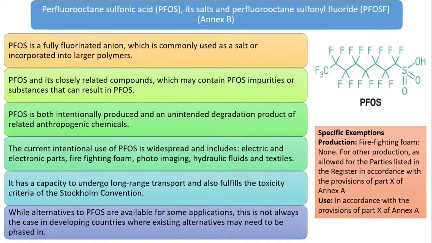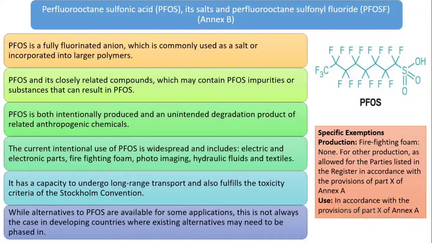Now, perfluorooctane sulfonic acid, its salts, and perfluorooctane sulfonyl fluoride. This belongs to Annex B. And this is a fully fluorinated anion, which is commonly used as a salt or incorporated into large polymers. And PFOS and its closely related compounds, which may contain PFOS impurity or substances that can result in PFOS.